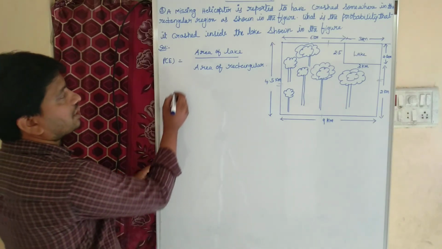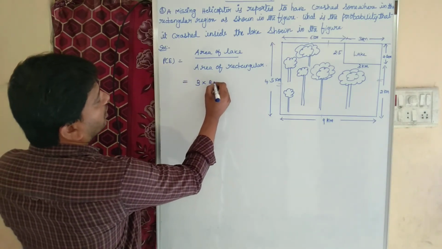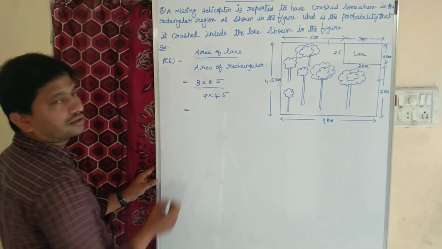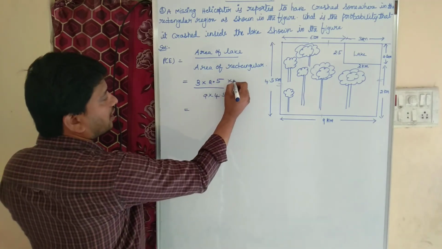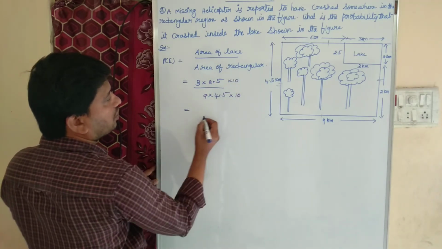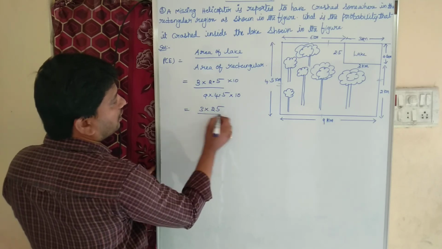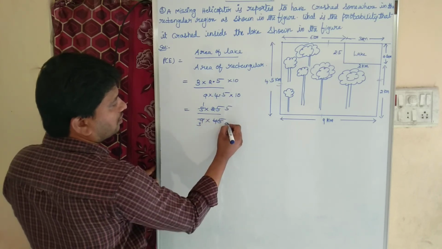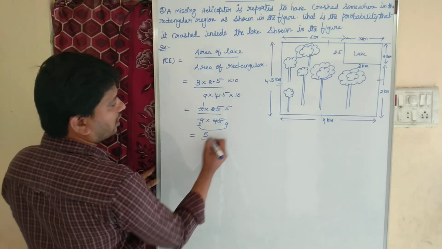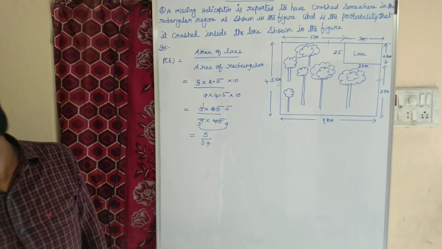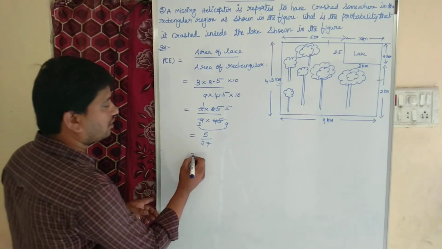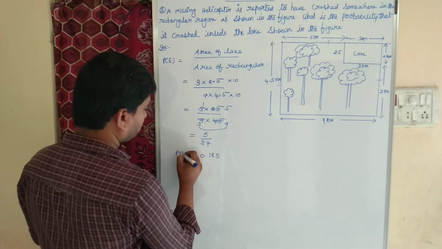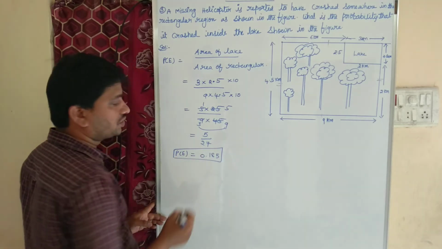So the area of the lake is length into breadth, 3 into 2.5, divided by the rectangle, 9 into 4.5. As here we have one digit after the point, into 10, and here also one digit after the point, into 10, this will become 3 into 25 divided by 9 into 45. 3 ones are 3, 3 threes are 9, 5 fives are 25, 5 nines are 45. So 1 into 5 divided by 3 into 9, which is 27. So this is equal to 5 by 27, which is nothing but 0.185 by doing the division. The probability of the event, P of E, is equal to 0.185.